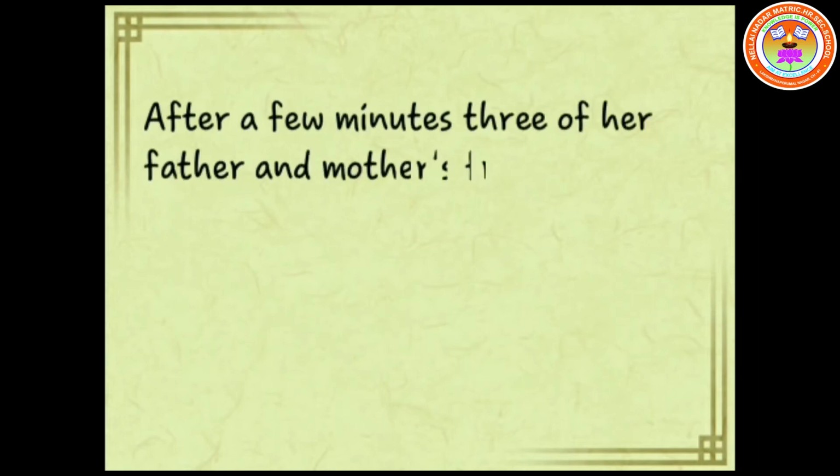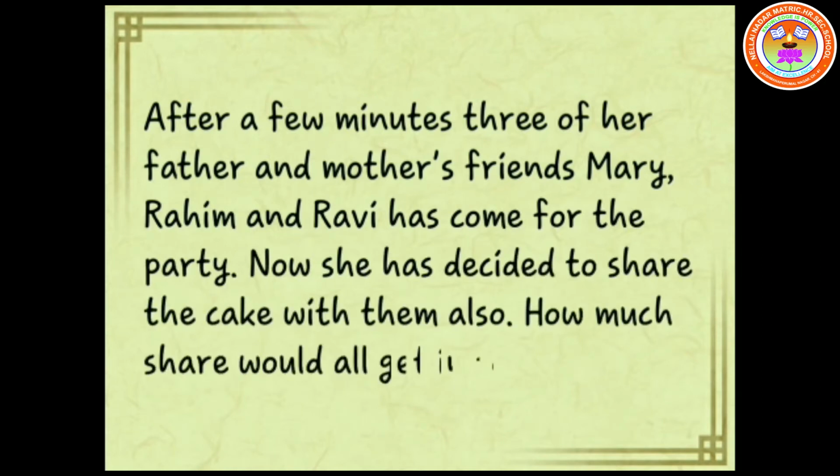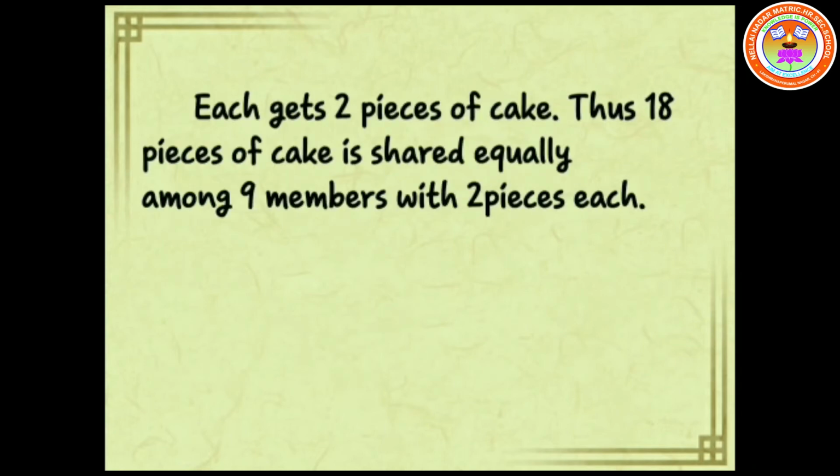After a few minutes, 3 of her father and mother's friends, Mary, Rahim and Ravi, have come for the party. Now she has decided to share the cake with them also. How much share would all get in total? Total pieces are 18. Total persons are 9. To divide 18 by 9, can you guess it? Yes, it is 2. Each gets 2 pieces of cake. Thus, 18 pieces of cake is shared equally among 9 members with 2 pieces each.